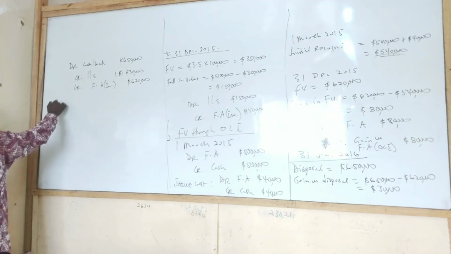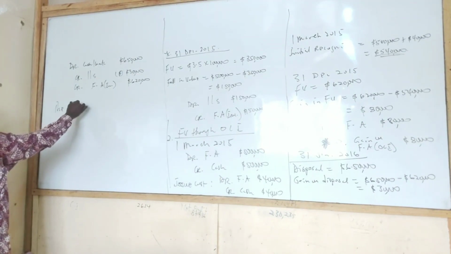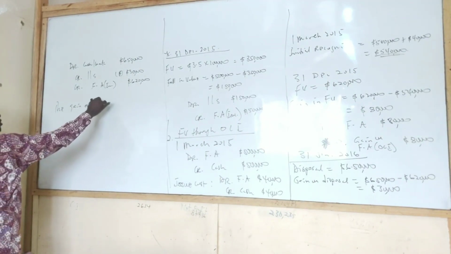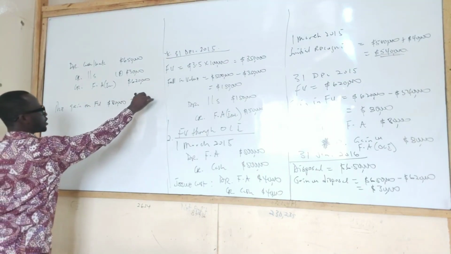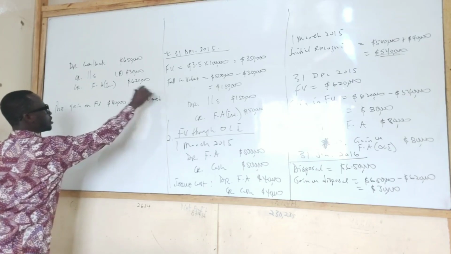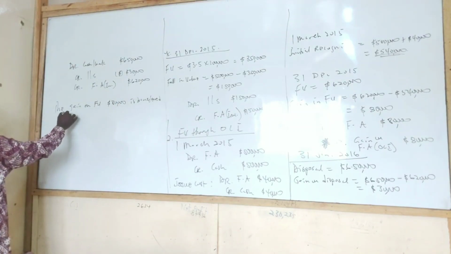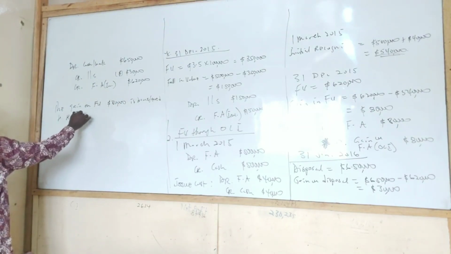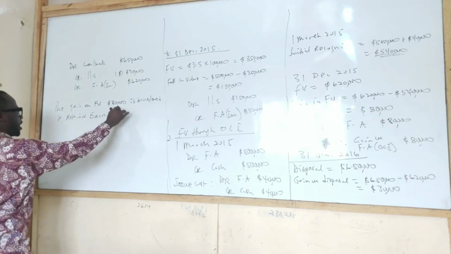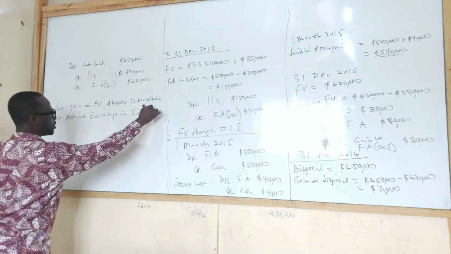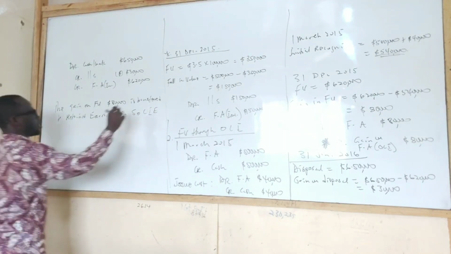So the gain on fair value, 80,000, is transferred to retained earnings in statement of changes in equity. That's it.